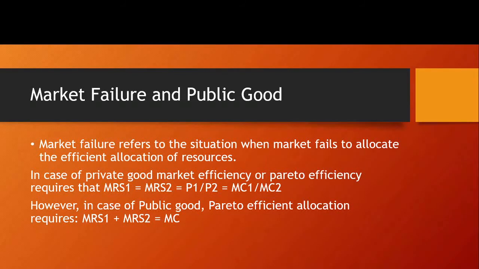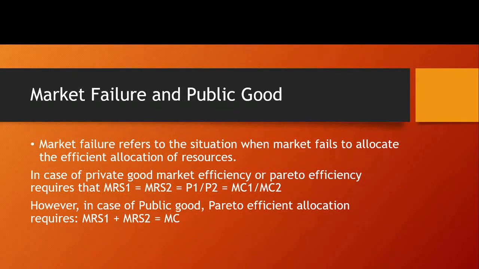Now we can use another terminology here, market failure. Now, market failure, what is this? Market failure refers to the situations when the market fails to achieve an efficient allocation of resources. So, in case of private good, market efficiency or Pareto efficiency requires that the marginal rate of substitution between two consumers should be equal to the price ratio, should be equal to the marginal cost ratio. That is, price equals marginal cost. That satisfies the Pareto efficiency conditions.